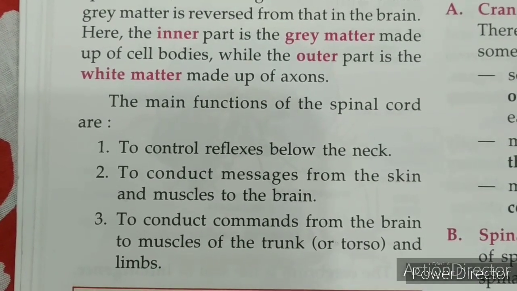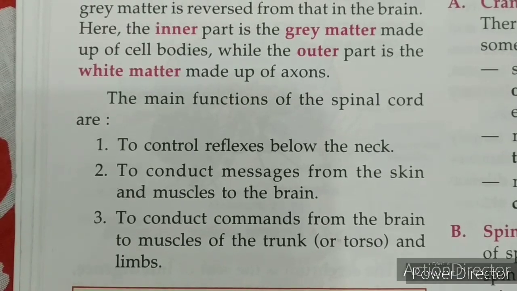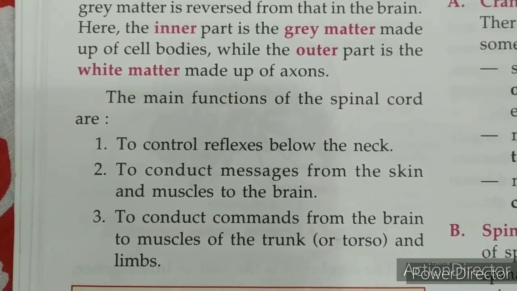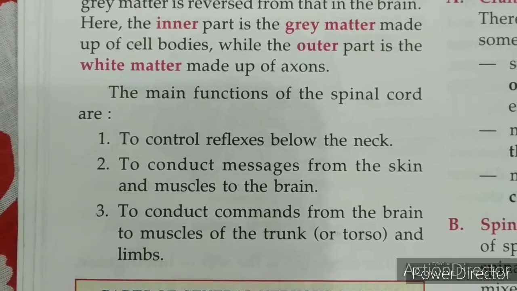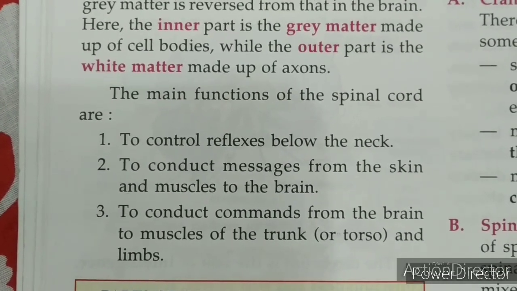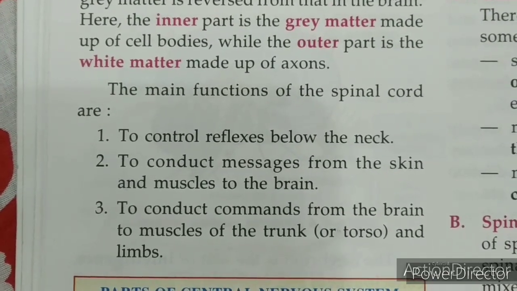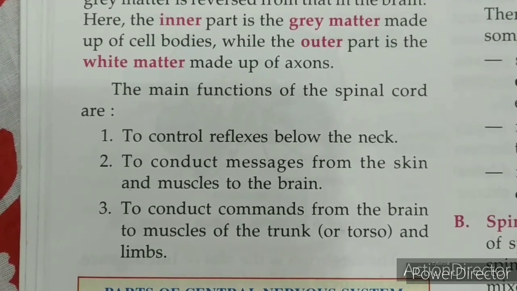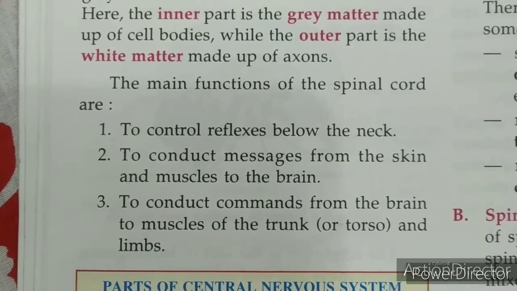That command will also be passed by the spinal nerves. Okay, so spinal nerves also carry the stimulus that comes from the sensory nerve, and also pass the command from the motor nerve.